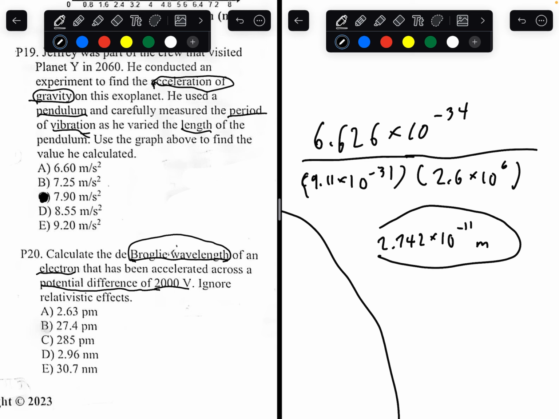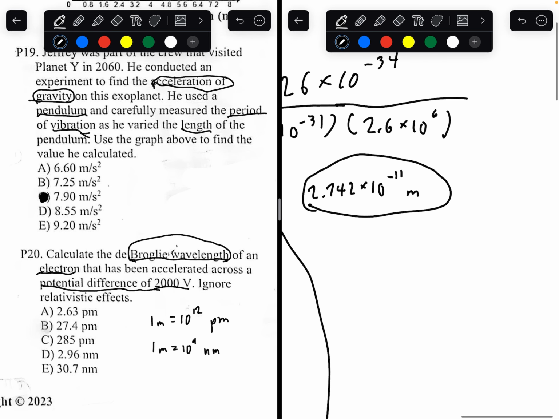So this is how many meters you're going to get. But obviously, all our answers are going to be either picometers or nanometers. Picometer is 10 to the negative 12. So 1 meter equals 10 to the 12 picometers. 1 meter equals 10 to the 9th nanometers. So convert this into nanometers and picometers.